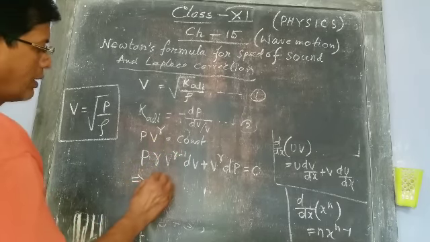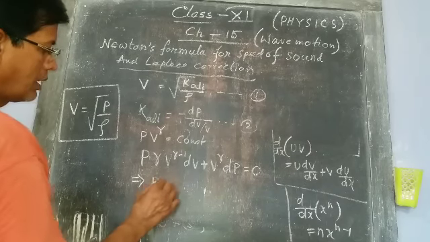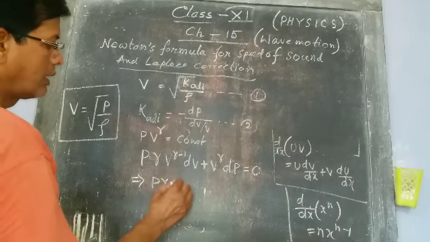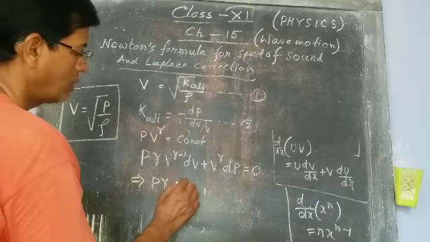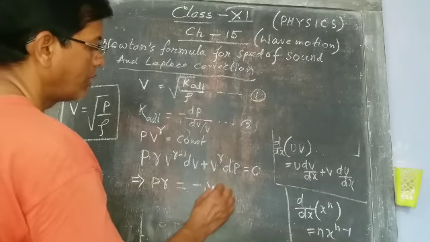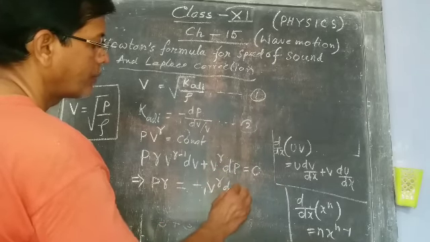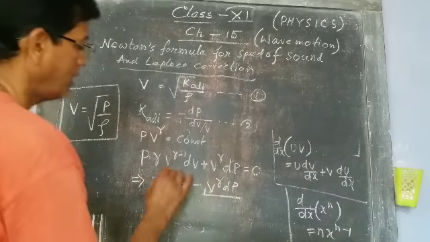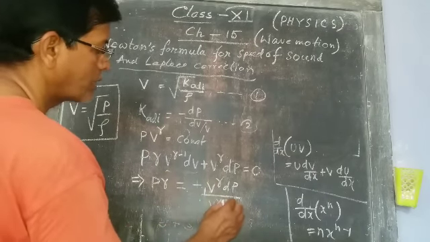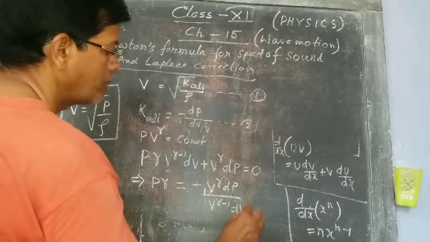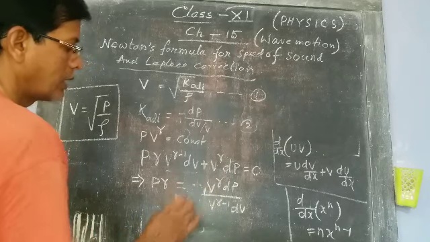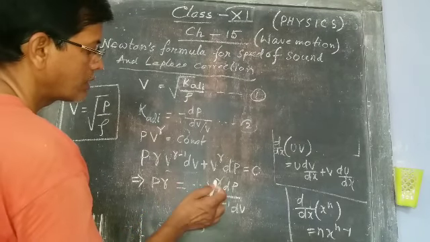Same way, P gamma equal to what will be? On the right side, minus V to the power gamma dP by this term V to the power gamma minus 1 dV. Now you see, if you take this in the numerator,